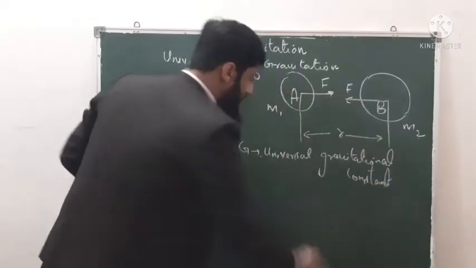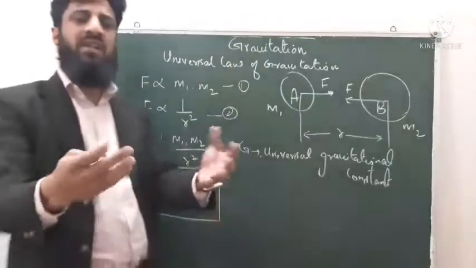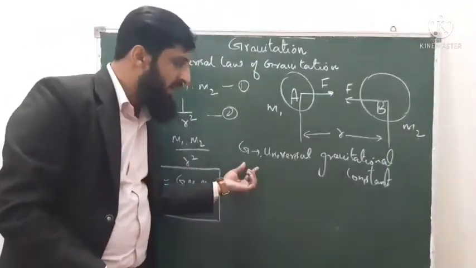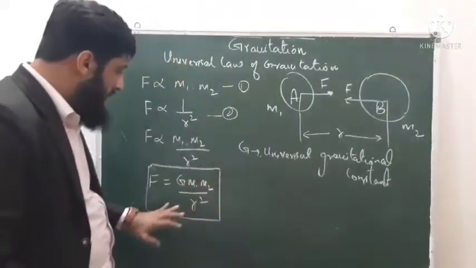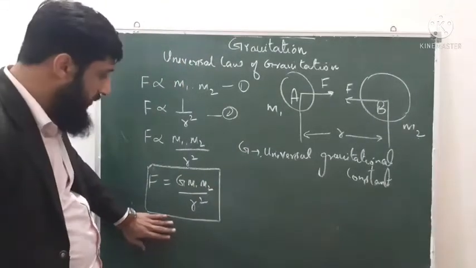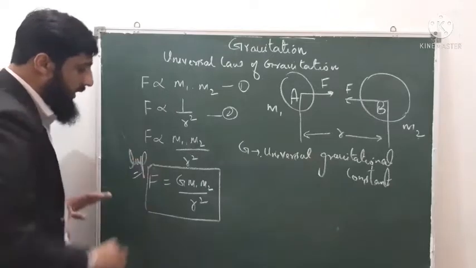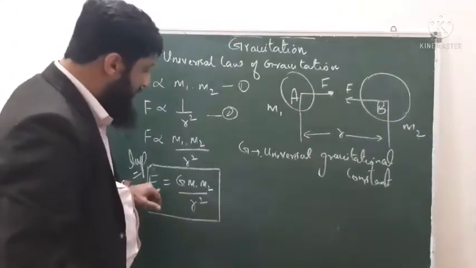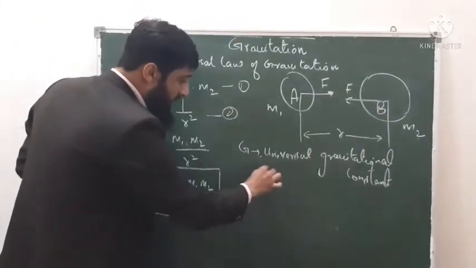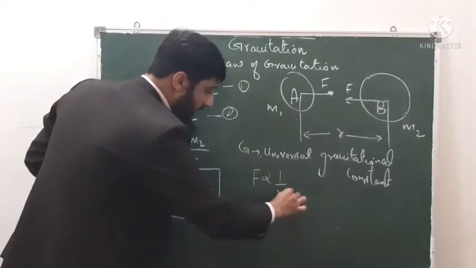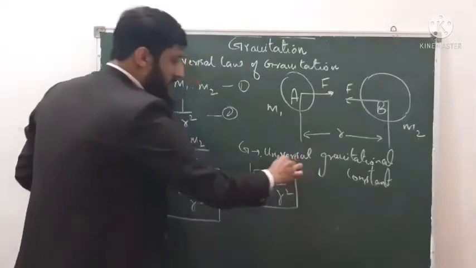So this G is the universal gravitational constant, or we can just say that it is the constant of gravitation. From this statement and this figure, this formula is very important from the numerical point of view. From this formula, what we learned is one relation: F is inversely proportional to 1 upon r square.